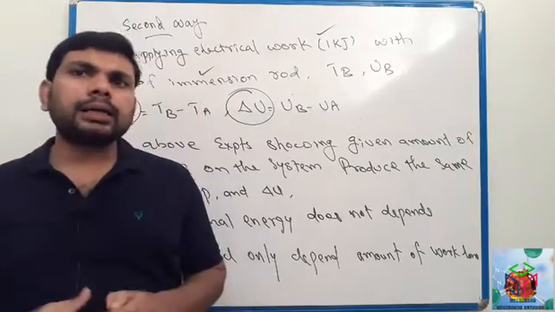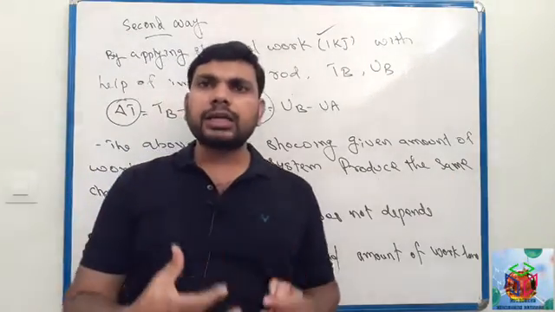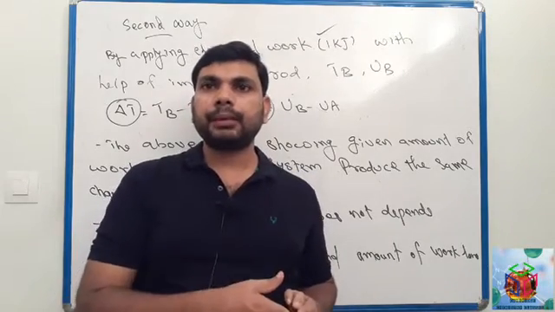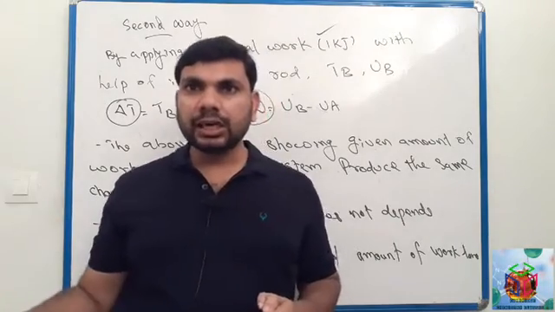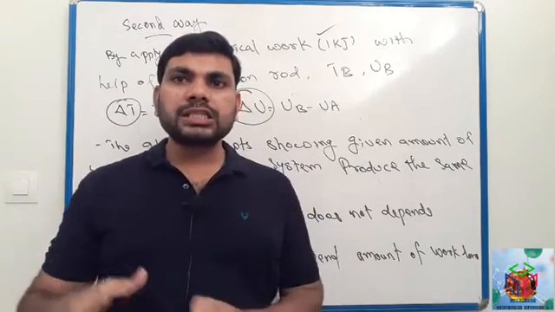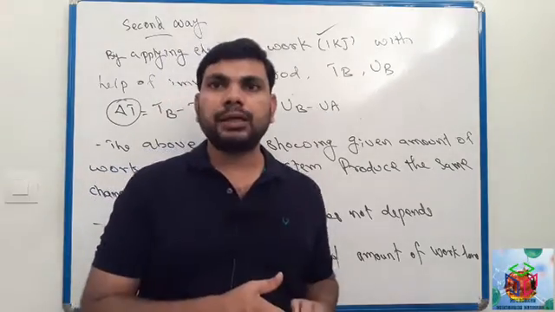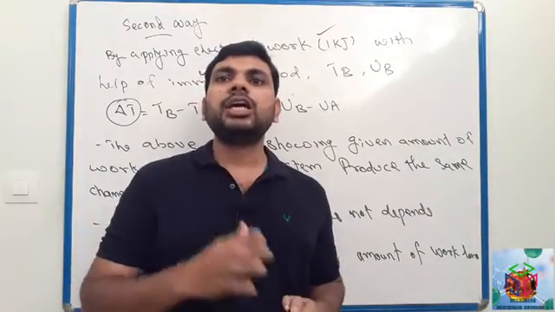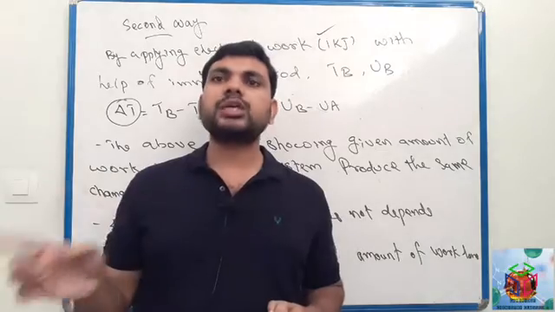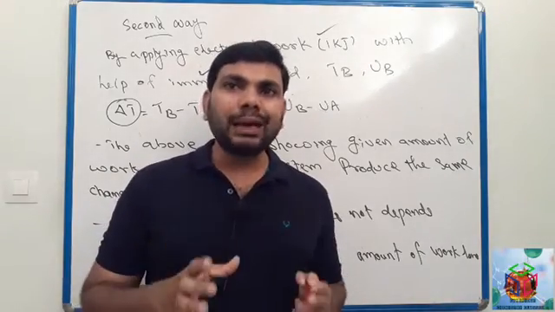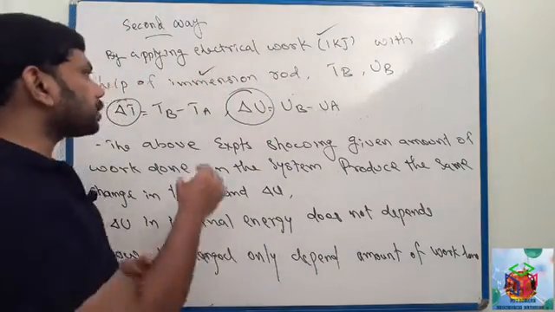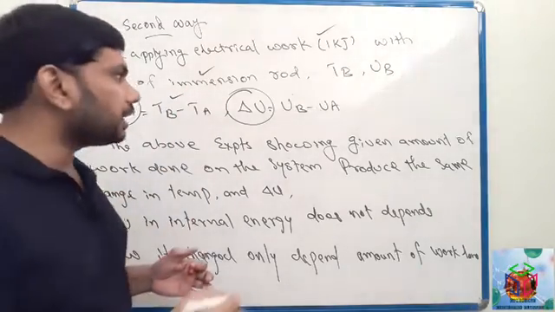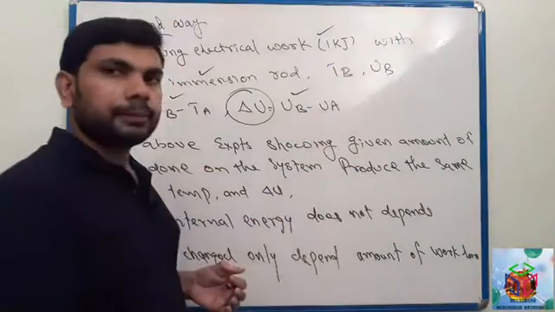Okay, and here after applying energy, the state of the system will change to state B. Before it was state A. After applying energy, state A changed to state B. Temperature TA changed to TB. Internal energy UA changed to UB. And we can measure the change in temperature, TB minus TA, and the change in internal energy, UB minus UA.